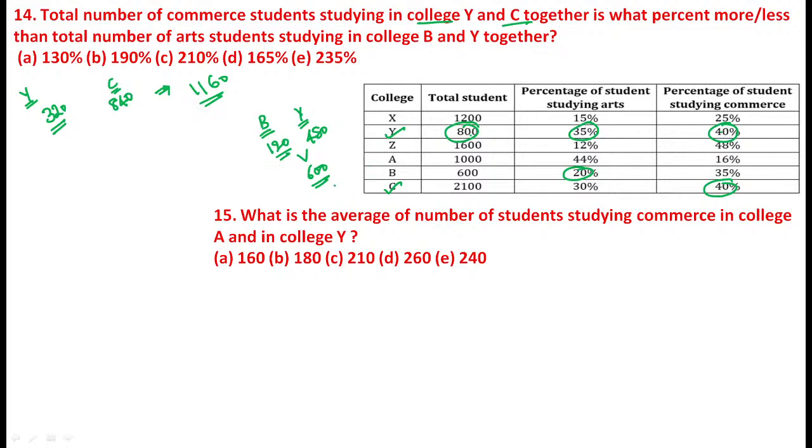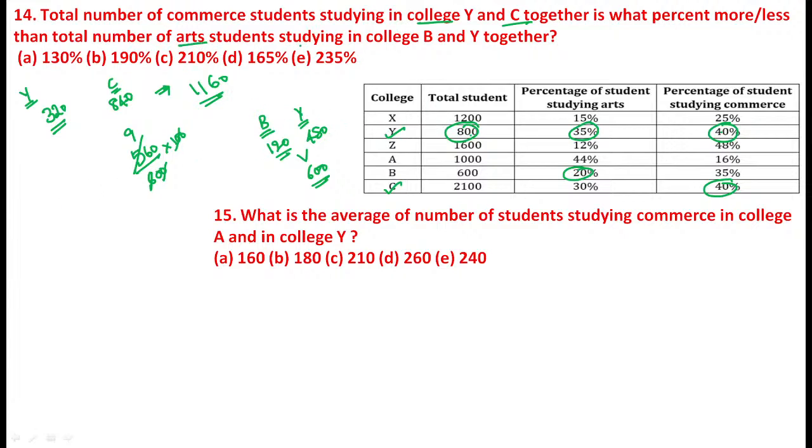Now see, 1160 is more than 600, definitely guys. How much more here? 460 divided by 600 into 100. Now see, you just calculate, 6 8s are 48, 6 9s are 54, and we are left with the 20. Let's just wait.